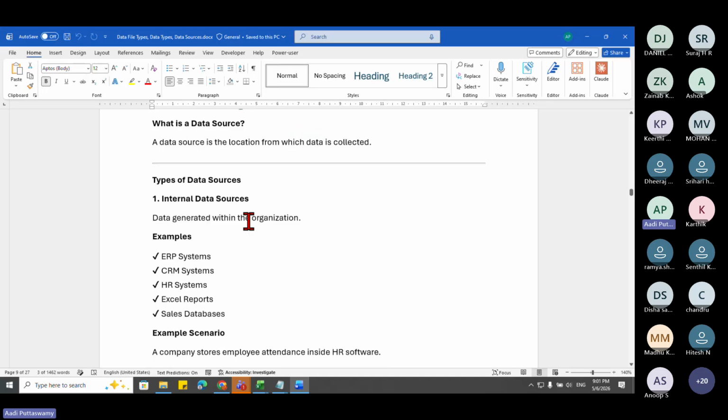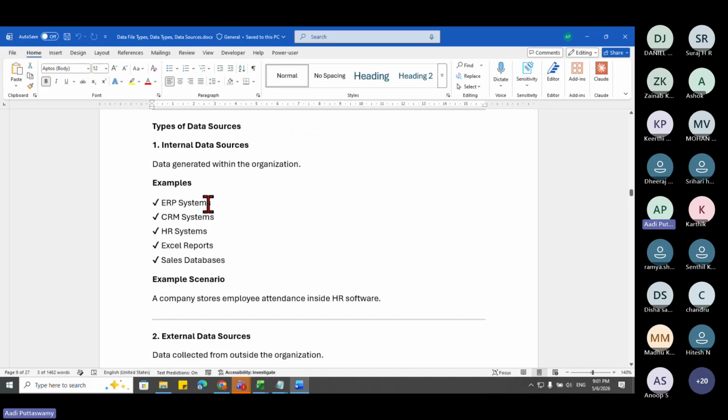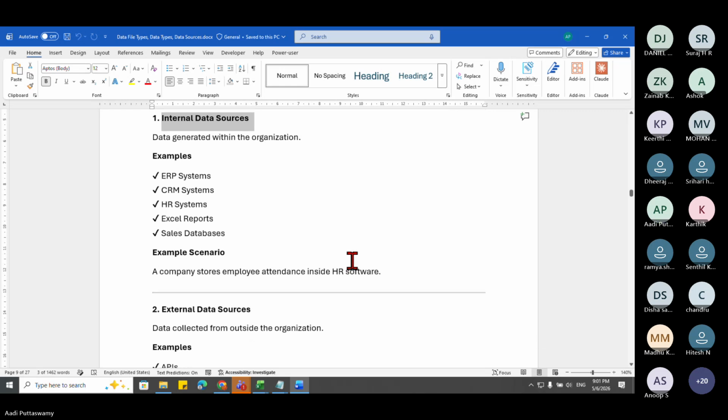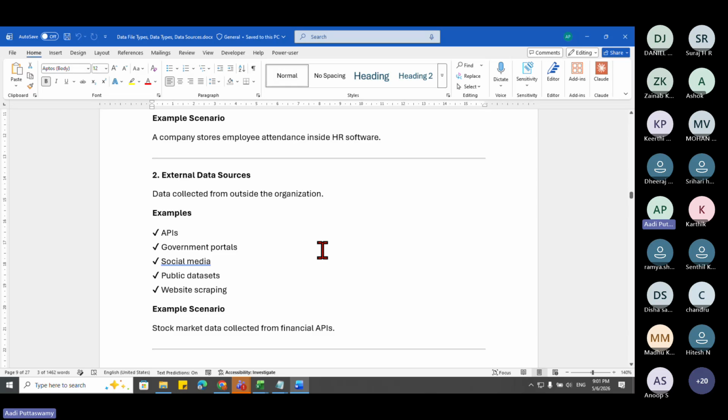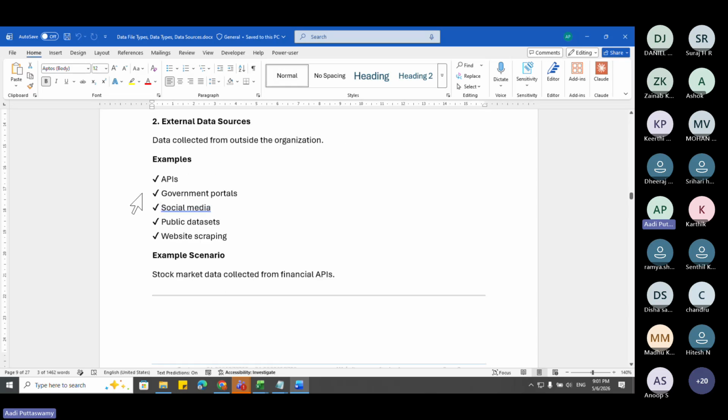So we have various different data sources, say internal data sources. That is, we have this ERP systems. For example, I have some systems where I can store the data about my employees and things like that. Say CRM systems, HR, Excel report, sales dashboard, right? This is within the organization. Say external data sources, say APIs, or all these will come under servers or say cloud.